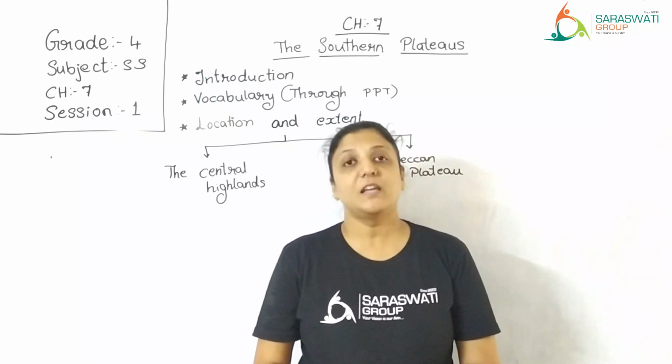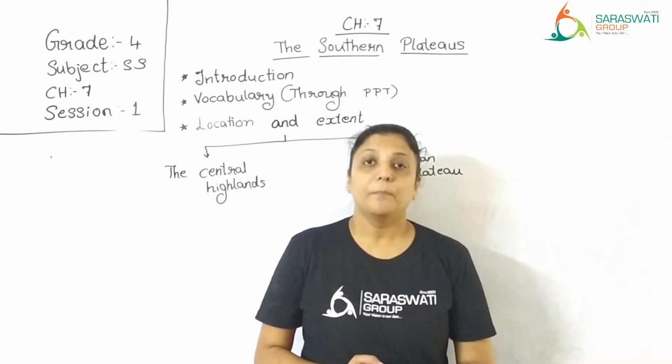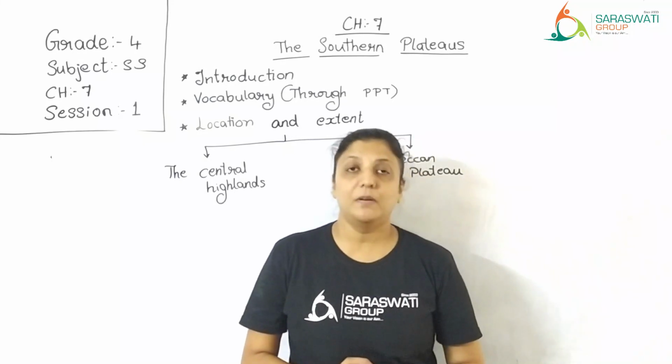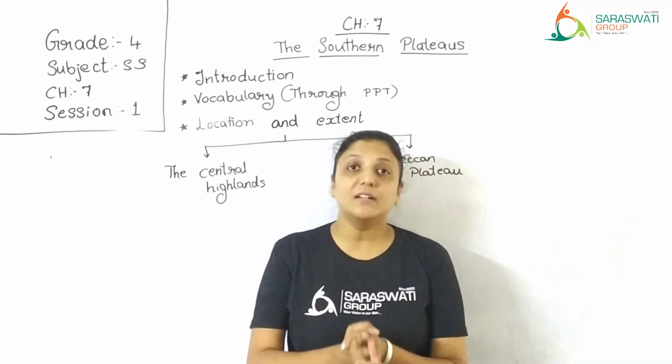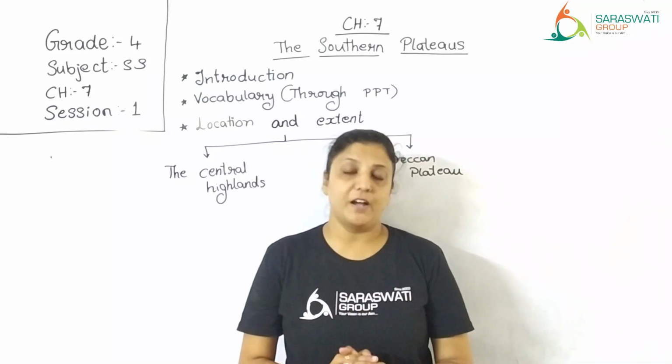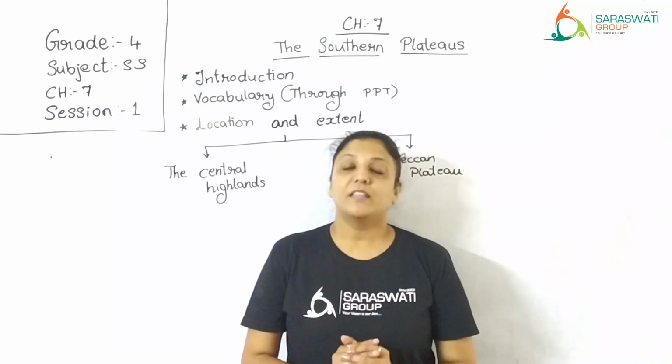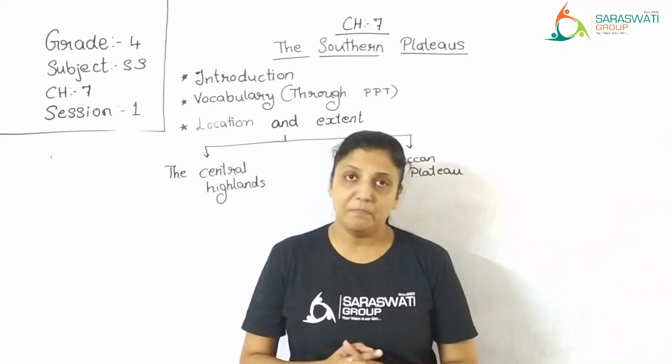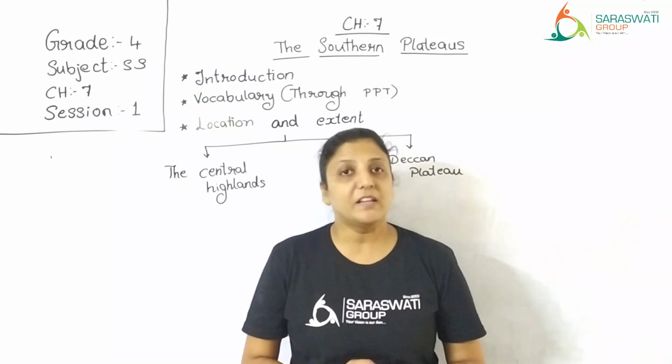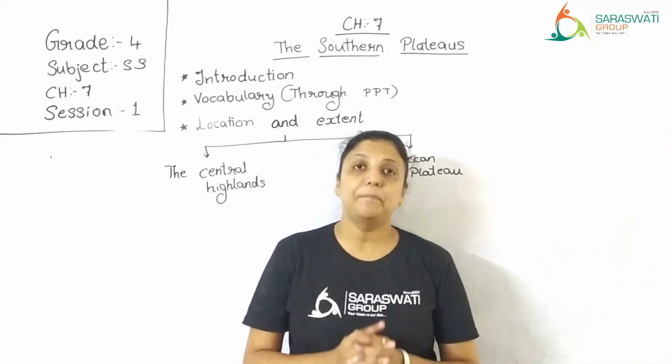The chapter's name is Southern Plateau because it is located mostly towards the southern part of India. That is why they are called the Southern Plateau. Now what is a plateau?